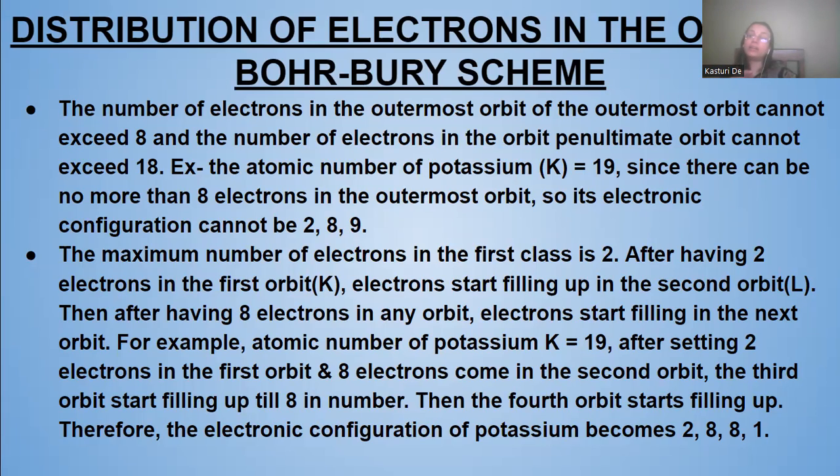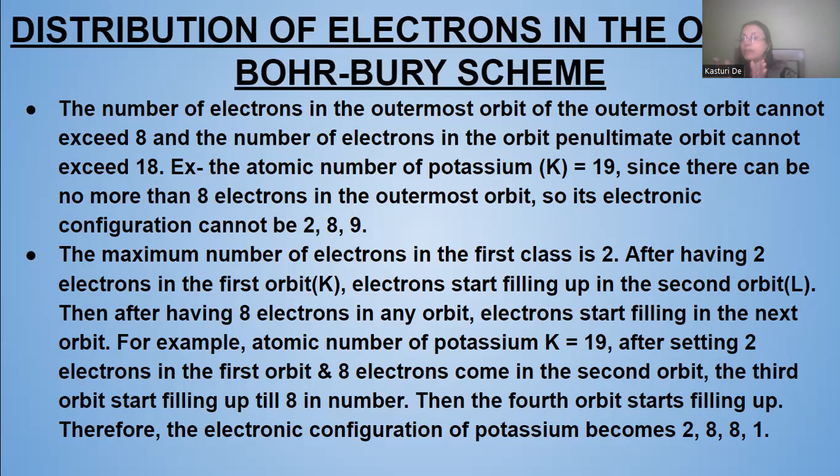The third orbit can fill up to 18, but if it is becoming the penultimate orbit, and the last orbit can hold a maximum of 8 electrons, and 9 electrons are left, then 1 electron has to move to the next orbit.